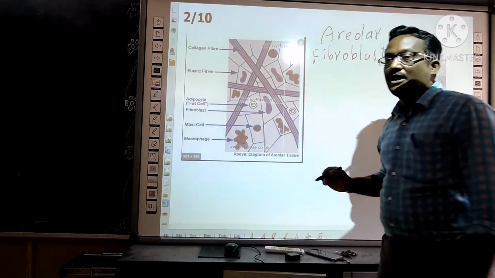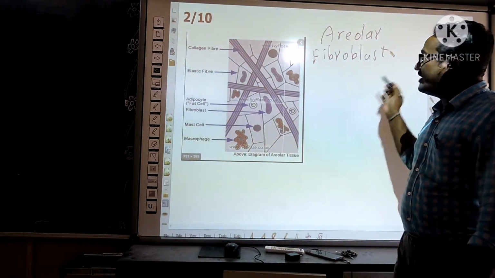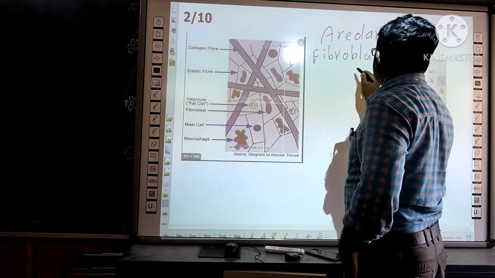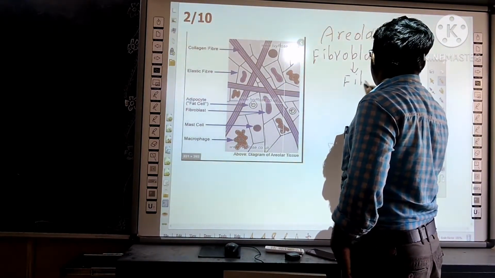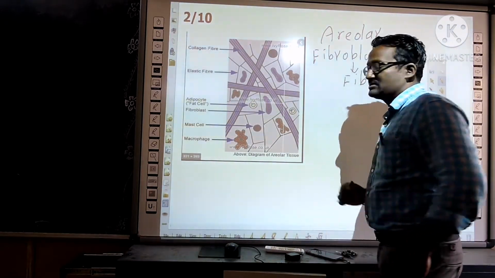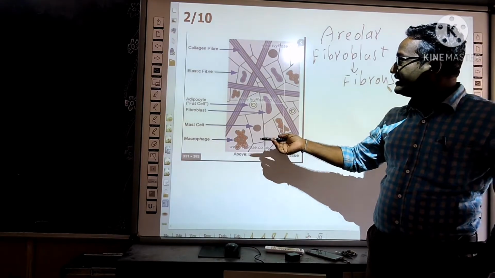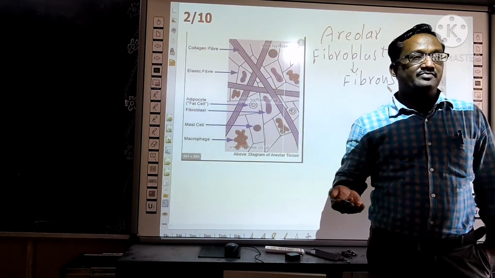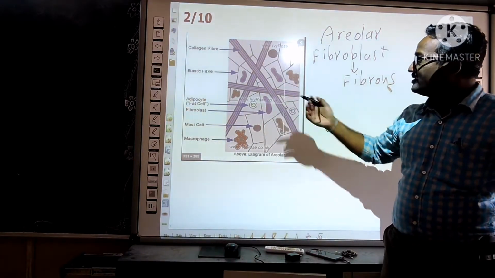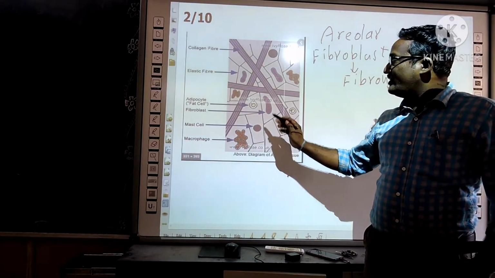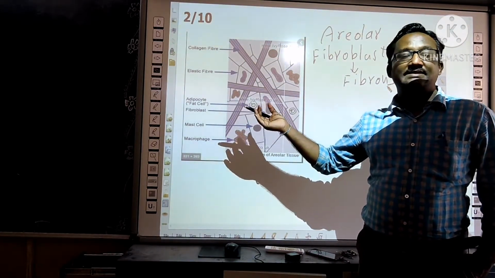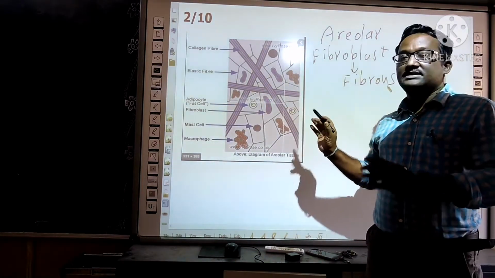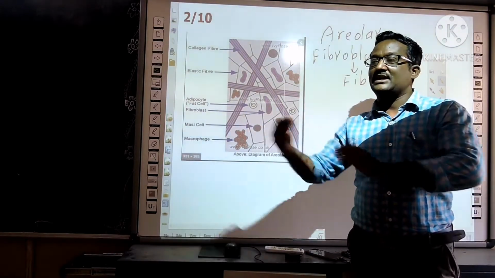The important component in the areolar tissue is the fibroblast cells. These fibroblast cells release fibrous materials. So various types of fibrous materials are released. These fibers are elastic in nature. Yellow fiber and white fiber, you can see various types of fibers. Okay, they are elastic in nature. So these fibers connect the tissues with other organs.